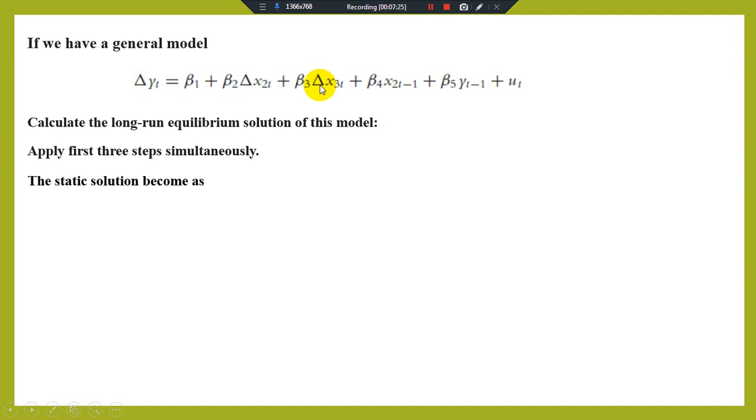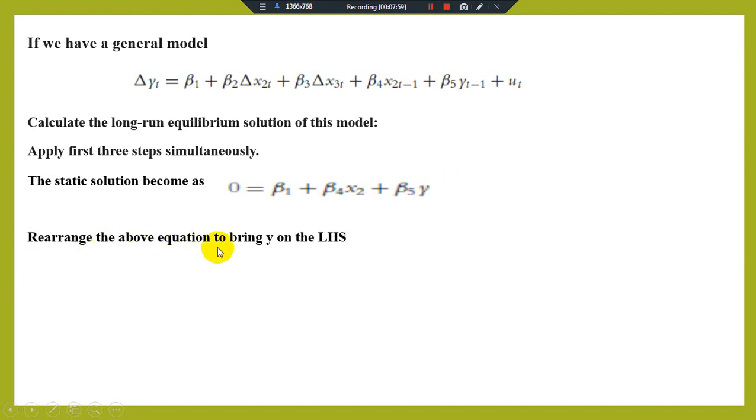Then the static solution becomes 0 is equal to beta 1 plus beta 4 x2t. Here we have removed the subscript, so we have beta 4 x2. And here we have beta 5 and y t minus 1. We have removed the subscript t minus 1, so that we get beta 5 y. We have the expected value of u equal to 0, so that way we are not writing a 0 here.